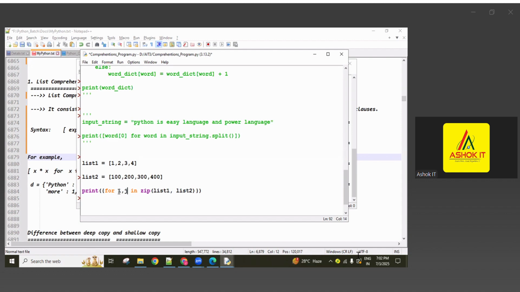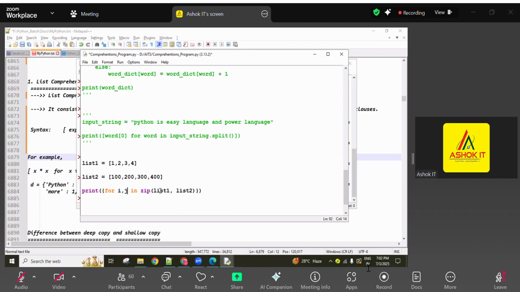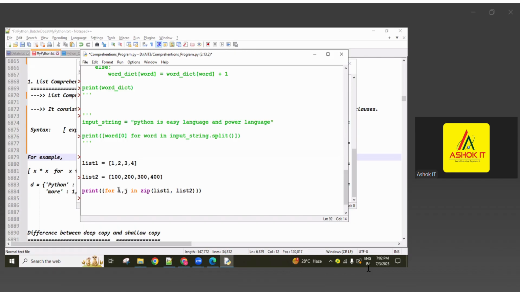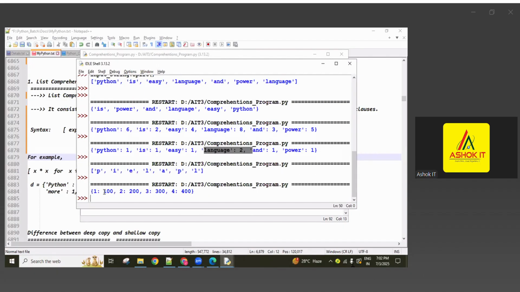So that's why here I comma j I'm using. Into the I, list one element, into the J, list two element, you are going to get it. I comma J. So now those both values here we can use. So I column J, I column J, we are using. So now check it here.